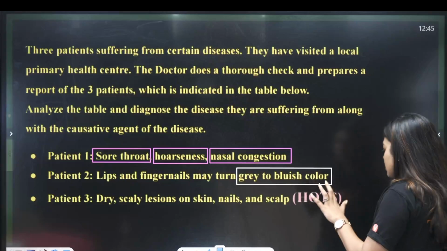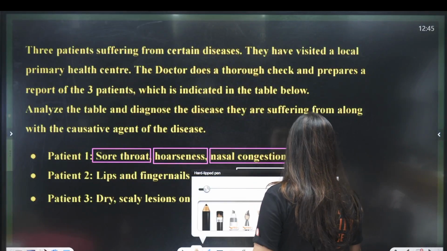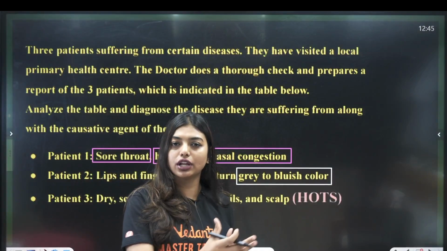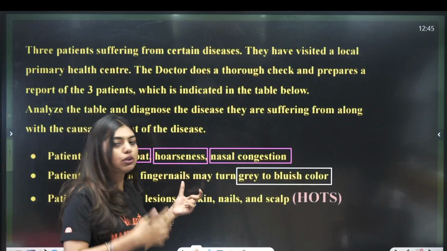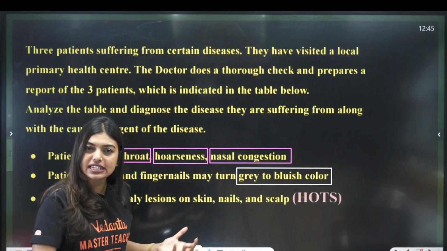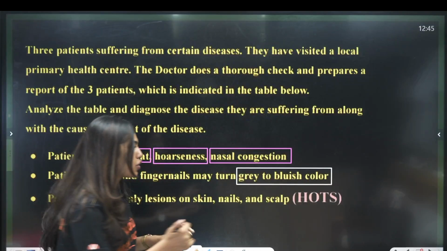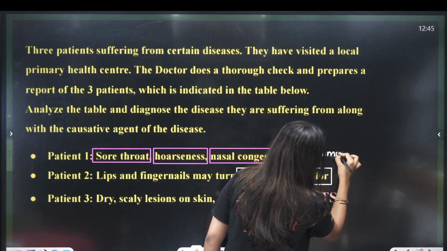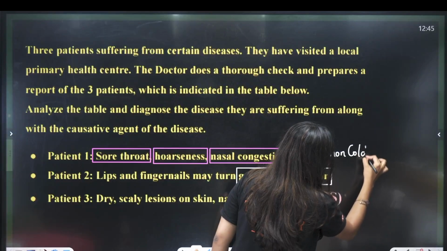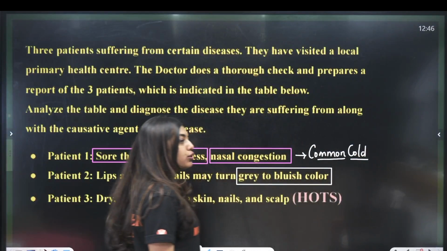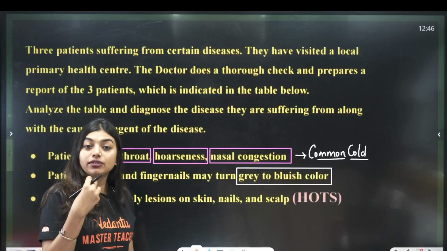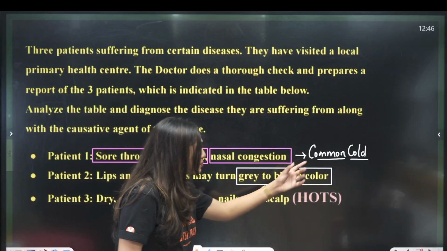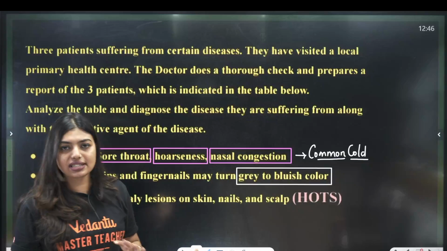So, students, from the first set, you understand that this has something to do with the common cold, because normally when a cold extends for more than 2 days, it becomes very extreme, where you will have nose blockage, sneezing and sore throat. All this is normal. This will come as a common cold. Whenever I say common cold, rhinovirus should automatically come into your head. I don't want you to think, oh, common cold, who is it? It should come very fast. So common cold, and rhinovirus is the culprit.